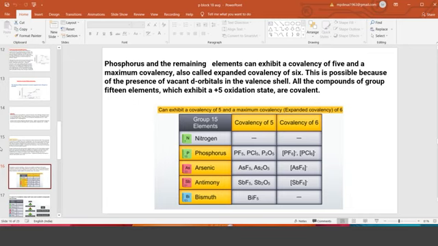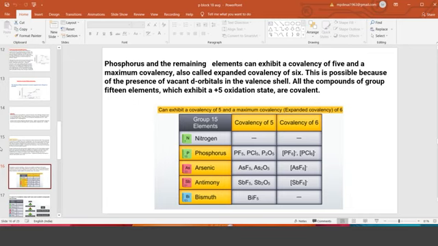Why am I saying this covalency here? When we see the covalency of the members of group 15, in the case of nitrogen, the first member, covalency is 1, 2, 3, maximum 4. At the most, it can go up to 6 under some special conditions. Otherwise, going beyond 4 for nitrogen is very difficult, impossible. Whereas with other members, phosphorus onwards, they go up to 6, sometimes beyond 6 also.